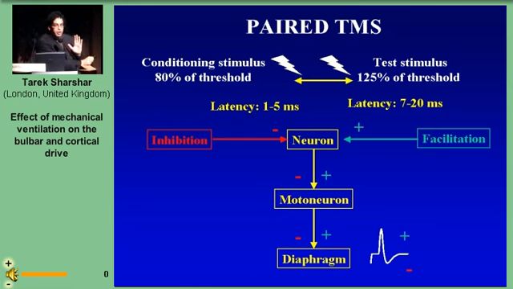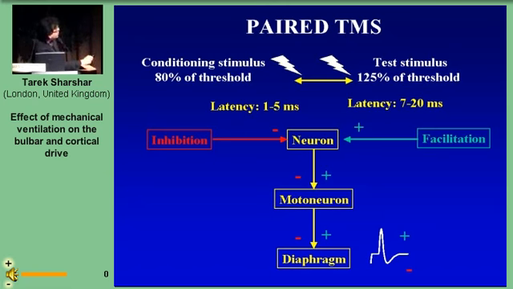This depression can take place at spinal, bulbar, or cortical level. So we further investigated a cortical phenomenon by using paired stimuli, which assess the intracortical inhibitory circuits and the intracortical facilitatory circuits that modulate the motor cortex excitability.